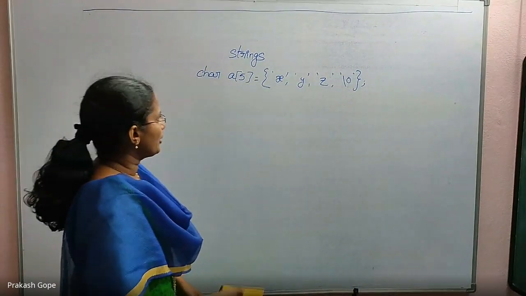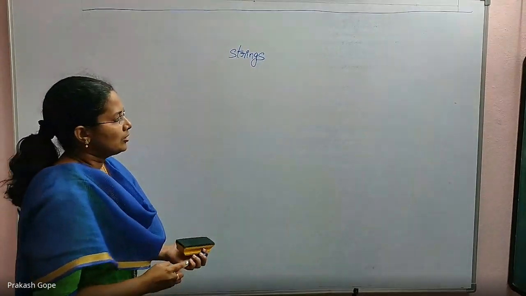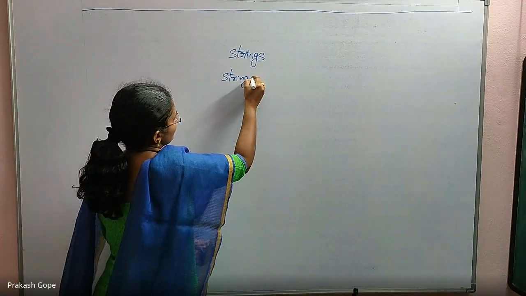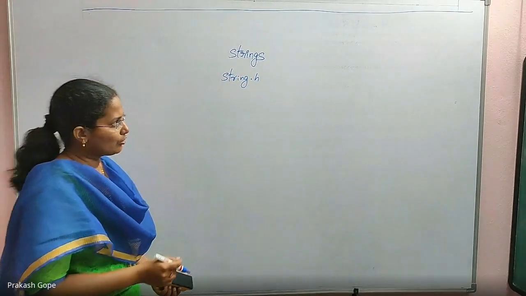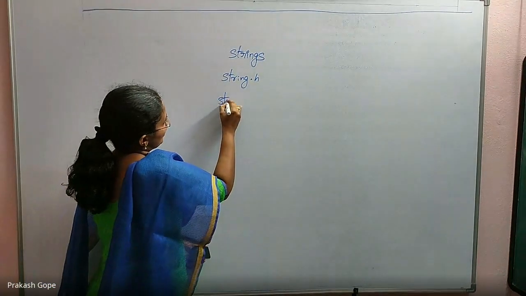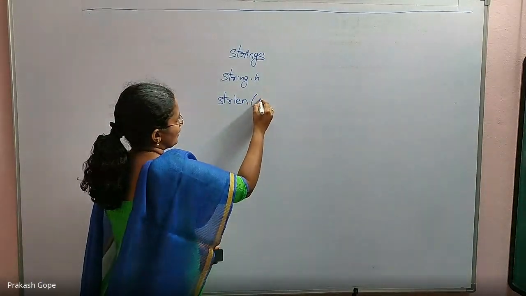What are the inbuilt string functions? They are present in the string.h header file. This is the header file that we include, and the mostly used functions are strlen, string length.